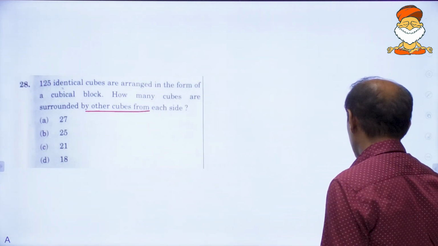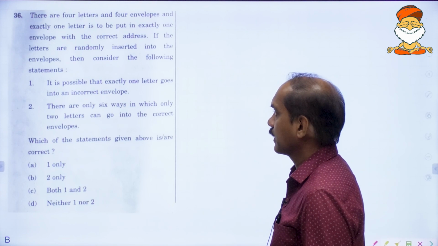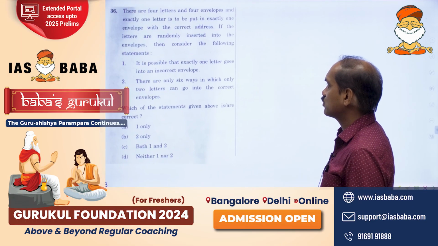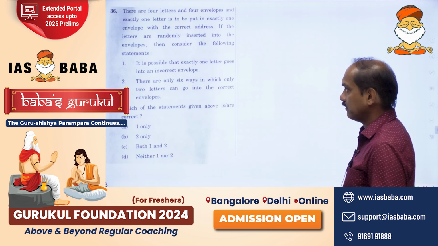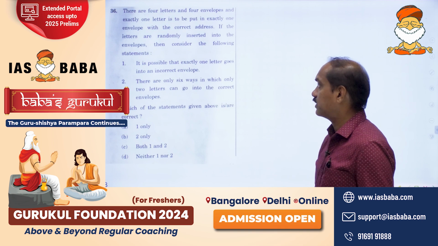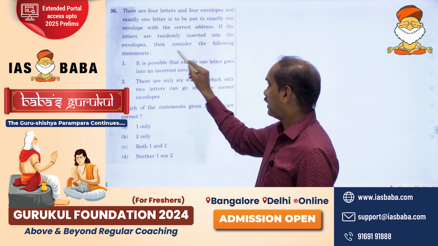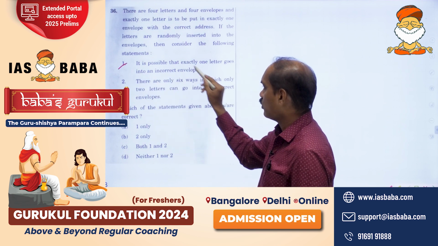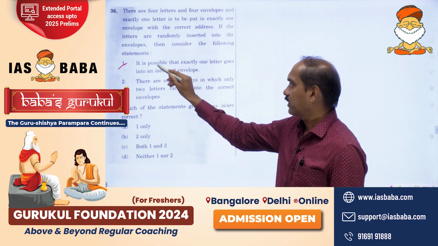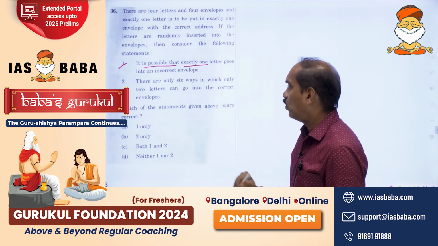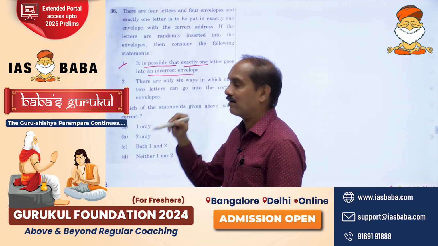Here is your next problem on the screen. There are 4 letters and 4 envelopes, and exactly one letter is to be put in exactly one envelope with the correct address. If the letters are randomly inserted into the envelopes, consider the following statements. Statement 1: it is possible that exactly one letter goes into an incorrect envelope.